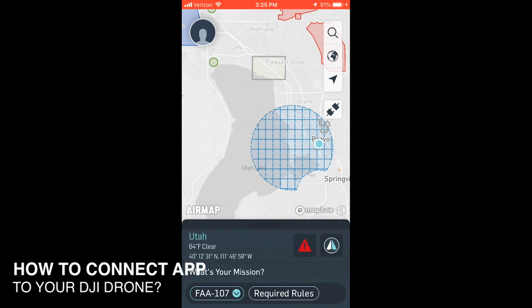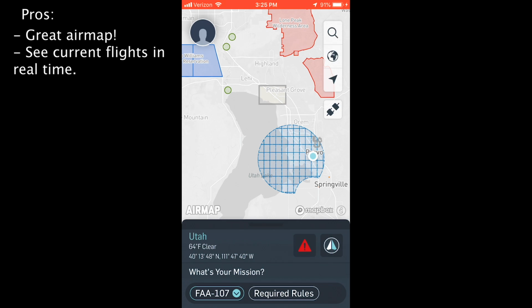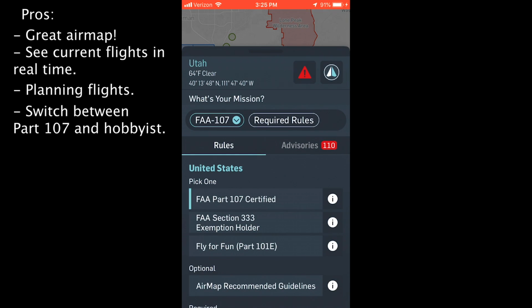Now, pros and cons of this app. I like how you get a wonderful map here. You can actually see planes that are flying in the sky as you're going, and then the planning your flights functionality is super robust. And I also appreciate the fact that you can switch between being an FAA or a hobbyist pilot and seeing the different applicable rules.